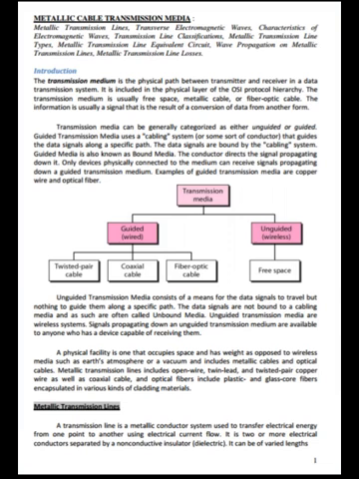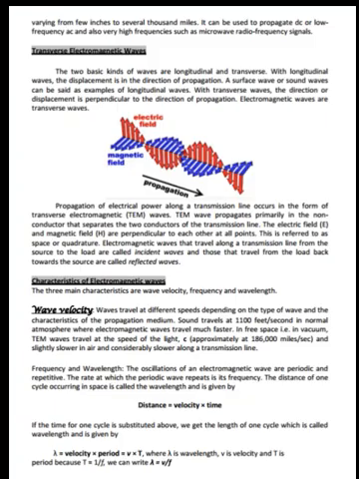Metallic transmission lines. A transmission line is a metallic conductor system used to transfer electrical energy from one point to another using electrical current flow. It is two or more electrical conductors separated by a non-conductive insulated dielectric. It can be of varied lengths, varying from a few inches to several thousand miles. It can be used to propagate DC or low frequency AC and also very high frequencies such as microwave radio frequency signals. Transverse electromagnetic waves.